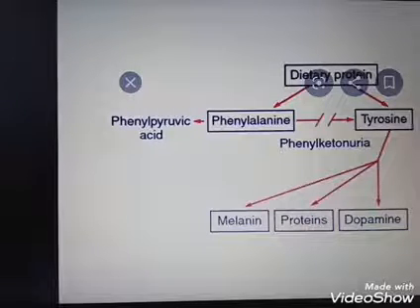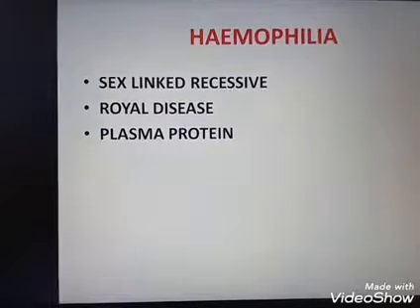albinism. Okay, the next disease is hemophilia. Hemophilia, otherwise known as royal disease, because Queen Victoria was a carrier for this disease. That's why it is known as royal disease. Hemophilia is otherwise known as bleeder's disease. If any wound occurs, it will not be cured. Blood will keep flowing from the body through the wound. That's why it is known as bleeder's disease.